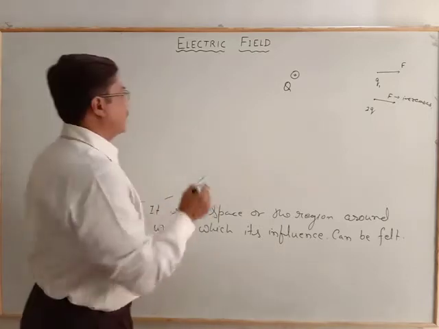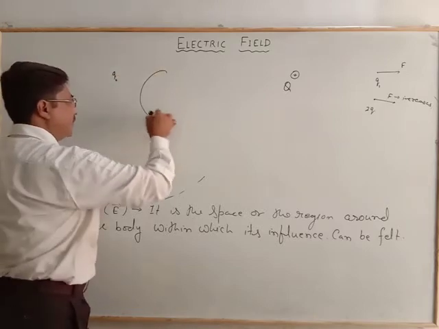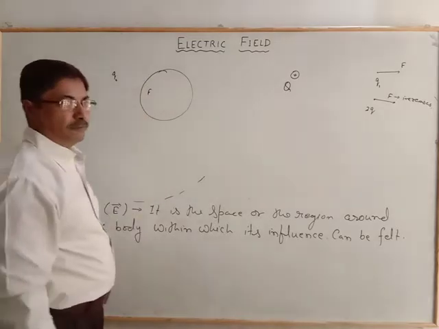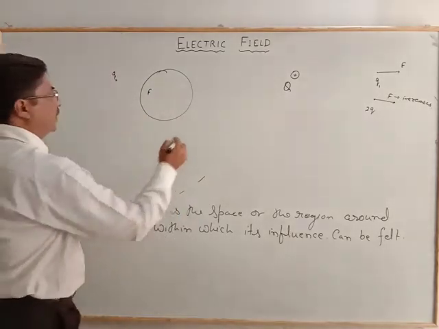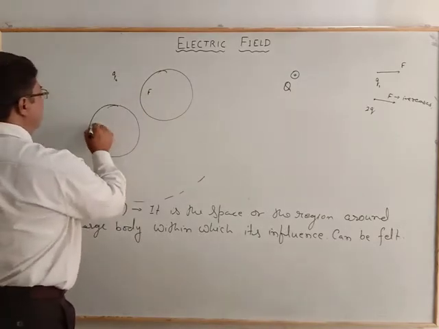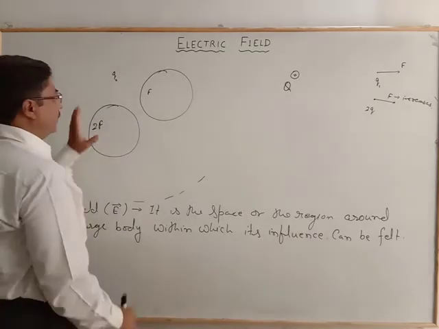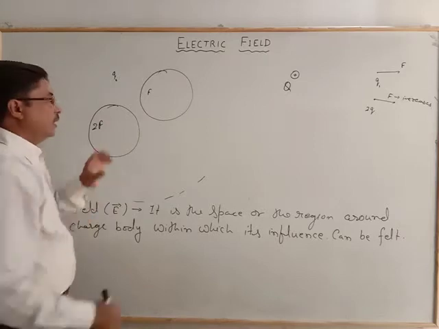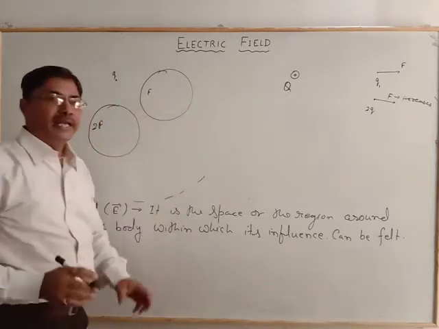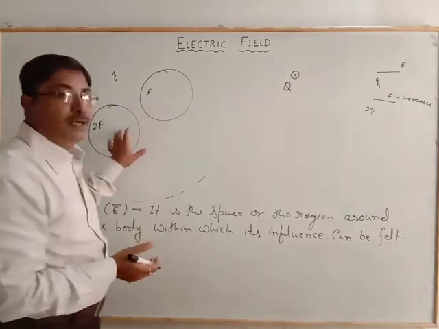Suppose that charge Q naught is brought to a certain space and it experiences some force F. The same charge is brought to another space, and there it experiences two times the force. And somewhere else we bring that charge and it will not experience any influence. That means there is a different field.